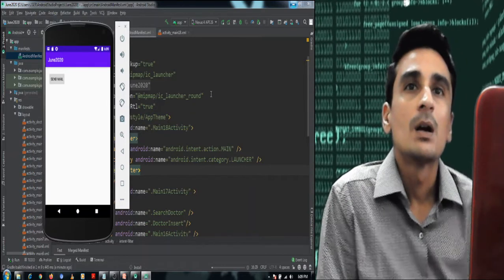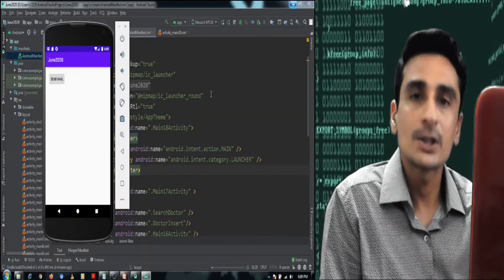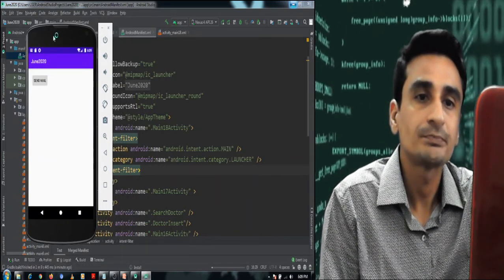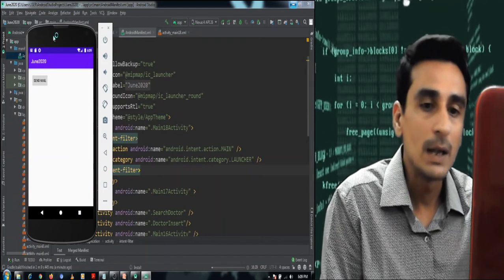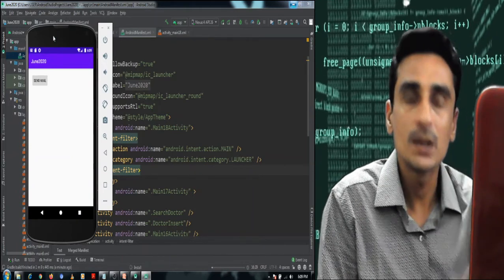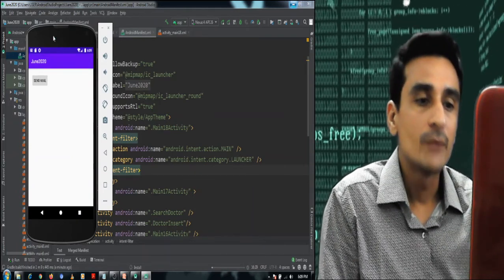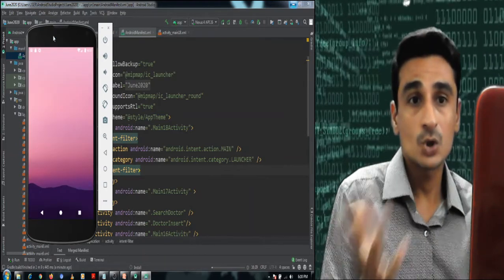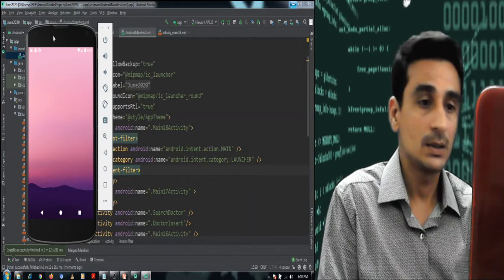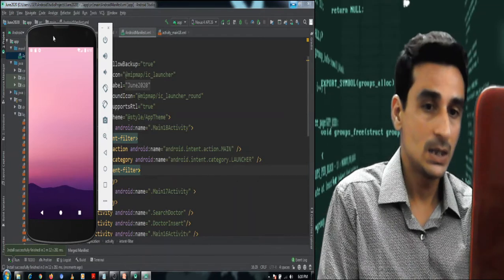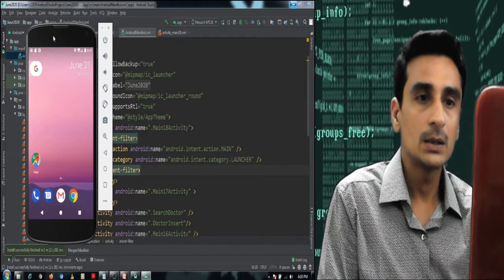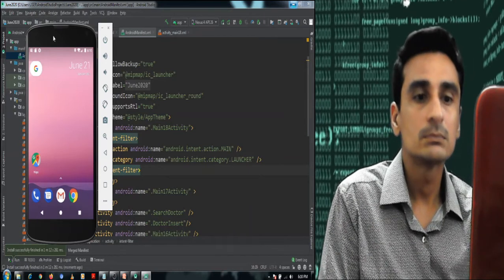Okay, as you can see, the application is on its way to being installed, and once it is installed, let's see what it shows. Okay, yeah, it is installed successfully.